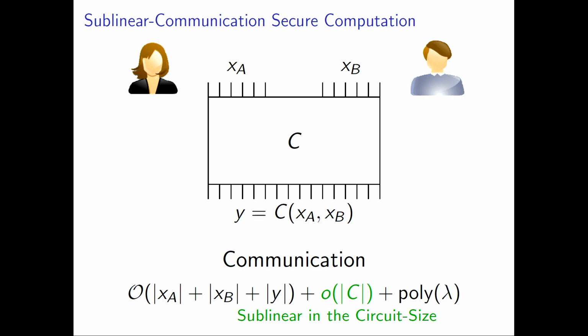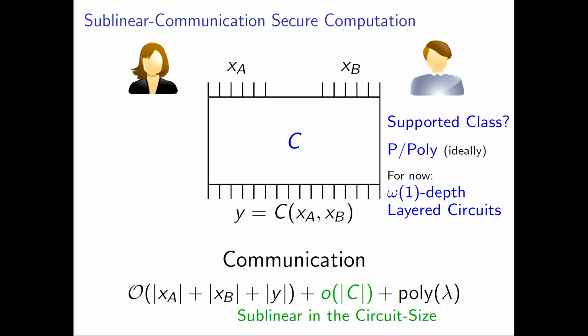Now, there are 2 big families of protocols in this setting. Either you consider specific tasks, like some specialized circuits, for instance, private information retrieval, or you aim for a class of general circuits. And our work is very much on this second side. We'd like to do as wide a circuit class as possible.